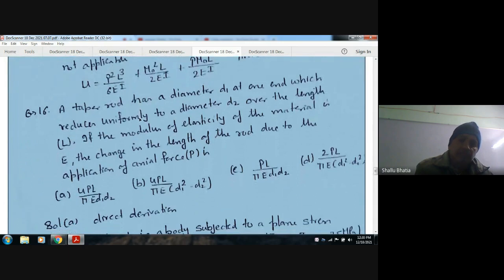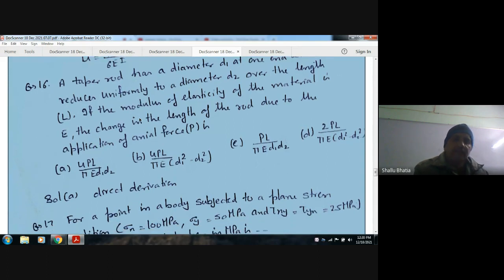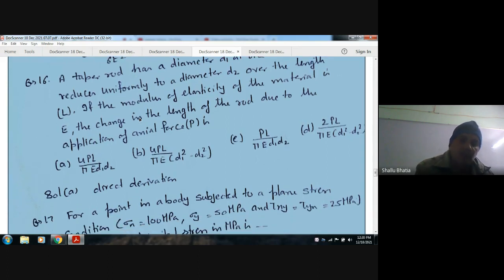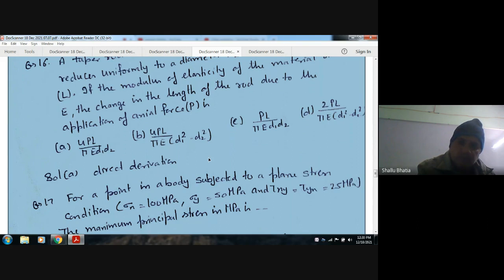Next, a tapered rod has a diameter d1 at one end which reduces uniformly to a diameter d2 over the length L. If the modulus of elasticity of the material is E, the change in length of the rod due to the application of axial force P is: option A, 4PL divided by pi E d1 d2; B, 4PL by pi E (d1 square minus d2 square); C, PL divided by pi E d1 d2; D, 2PL by pi E (d1 square minus d2 square).